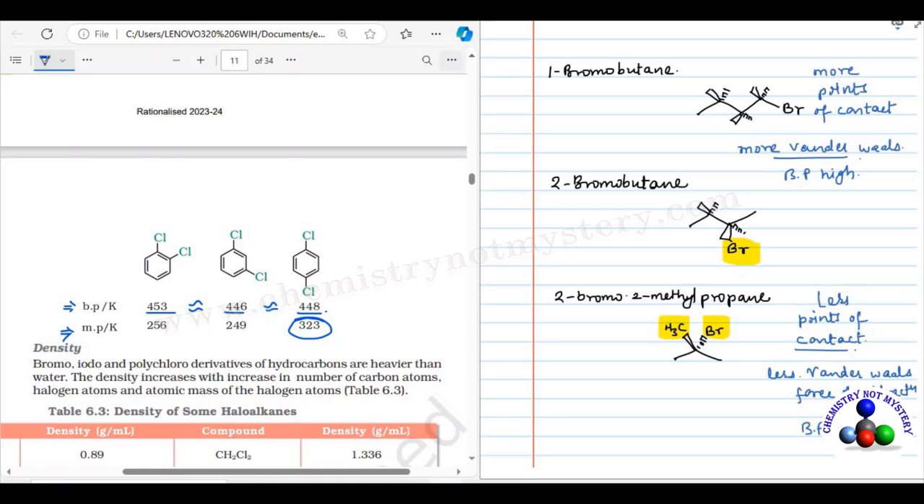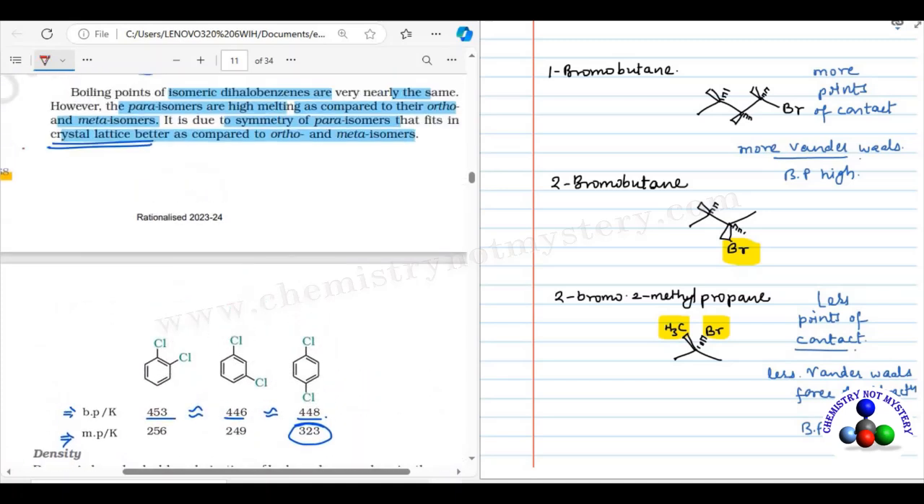For melting point, the reason is given. Para-isomer fits in crystal lattice better as compared to ortho and meta-isomer. And for the melting of the molecule, you require to break the crystal lattice. If it fits better in the crystal lattice, it will require more energy to break the crystal lattice. That's why para-isomers have higher melting point as compared to ortho and meta derivatives.